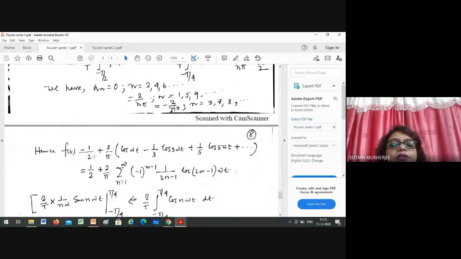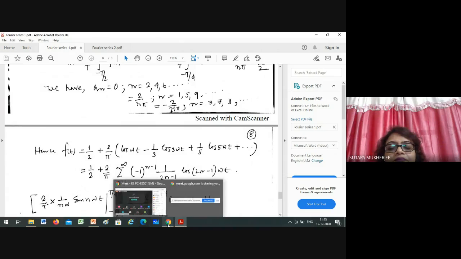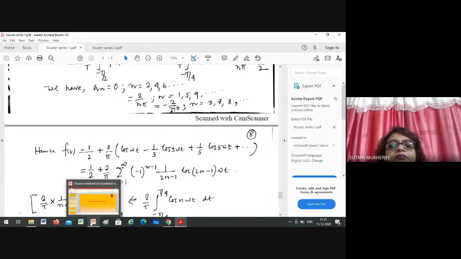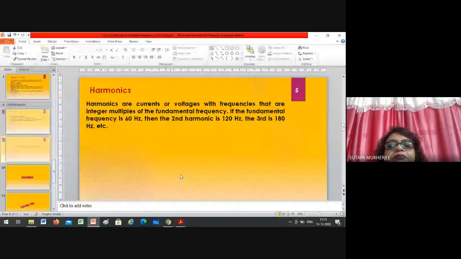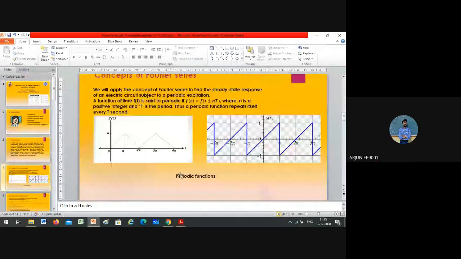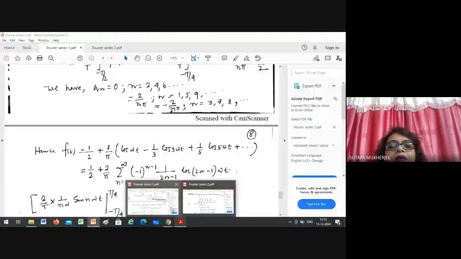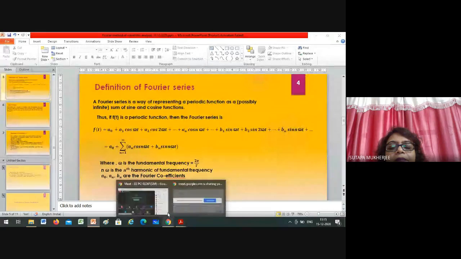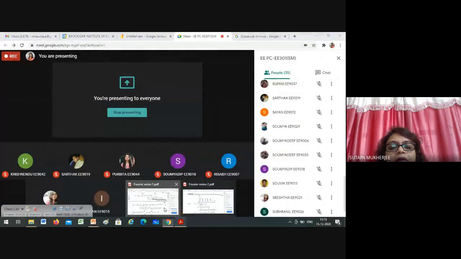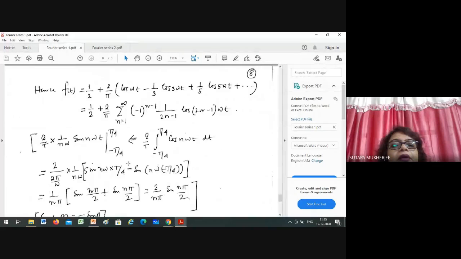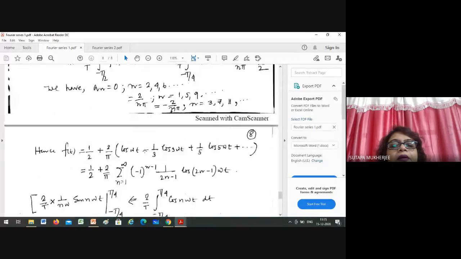Now put the value. So f(t) equals a0 plus an into that plus bn into that. That is the series. Do you remember the series? What was the series? a0 plus summation of an cos n omega t plus bn sin n omega t. This is the series. So come here, an cos n omega t.